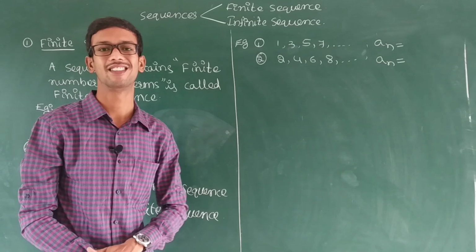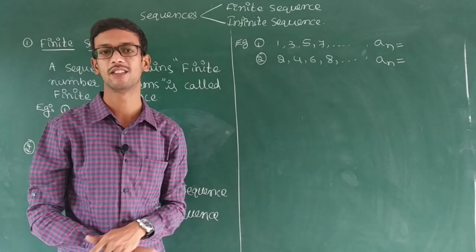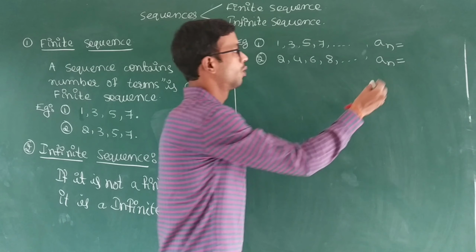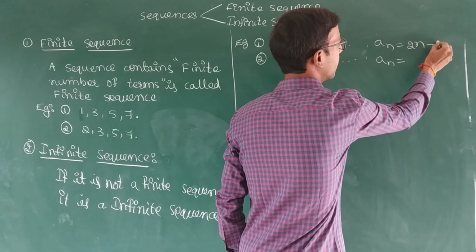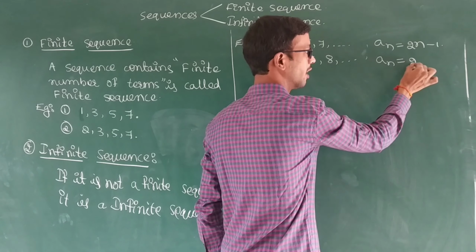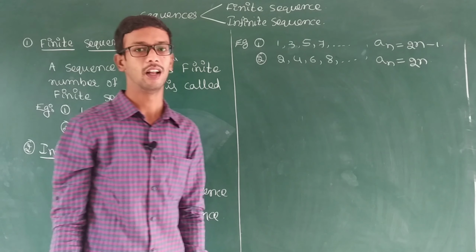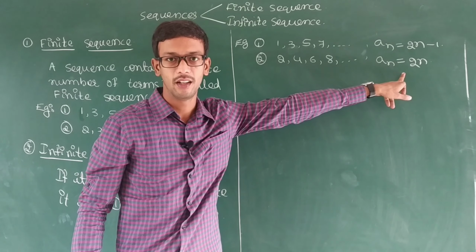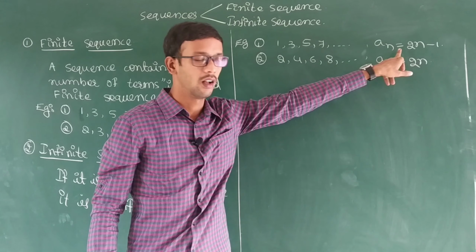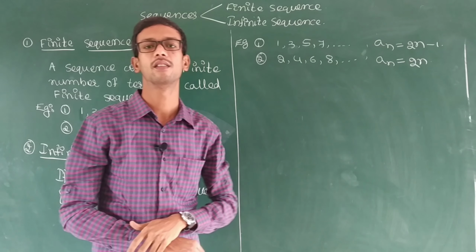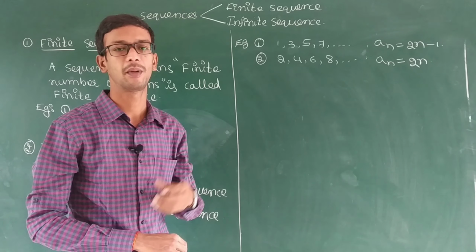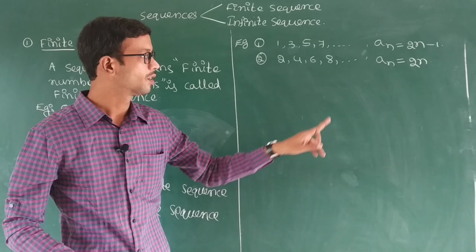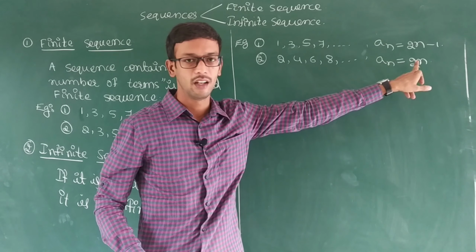An is nothing but the general term. What is the general term of this sequence? 2n minus 1. This general term is 2n. Even number general term is 2n. Next, odd numbers is 2n minus 1. General term is nothing but the nth term. You observe an is 2n.